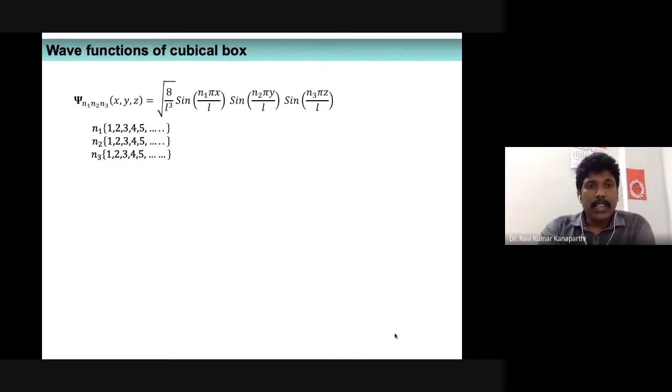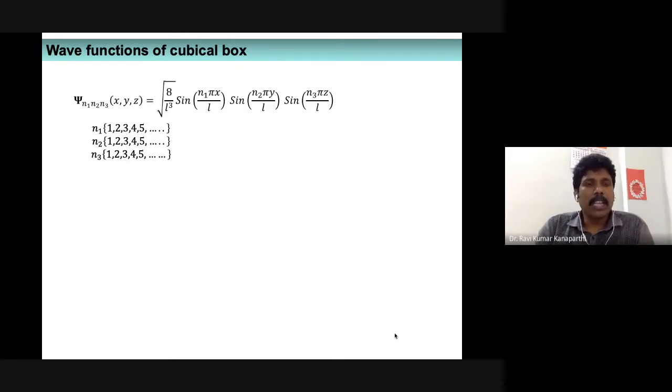Having understood the degeneracy of a cubical box, let us move on to the topic of wave functions of a cubical box, how they look. In the case of a particle confined to a one-dimensional box, we have seen the energy levels and also the wave functions pictorially. Likewise here, we will try to understand very briefly how the wave functions look.